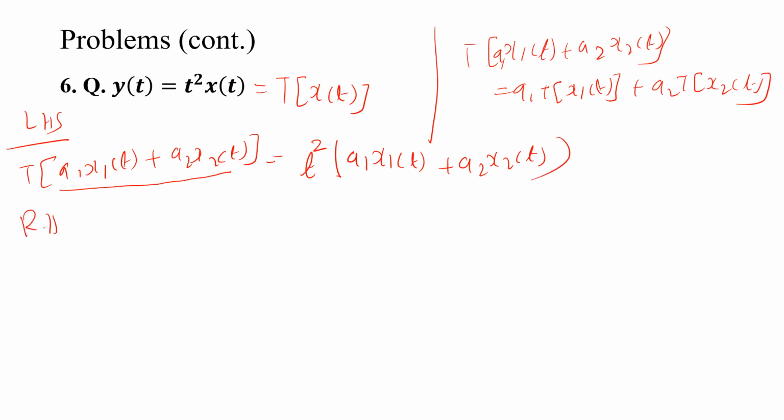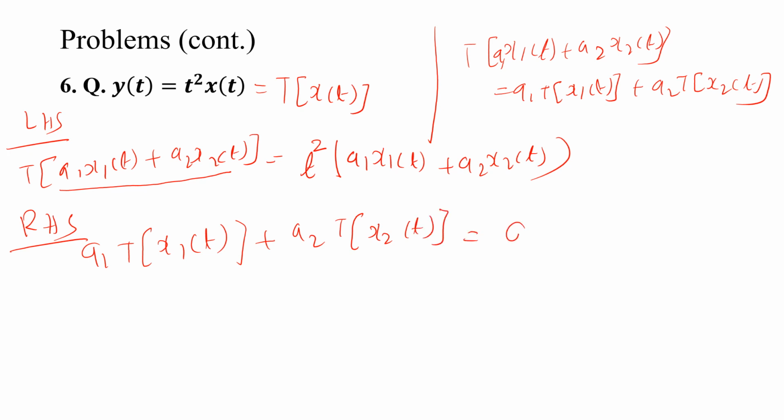RHS. What is RHS? a1 T of x1 of t plus a2 T of x2 of t. So a1 T of x1 of t means it is t square x1 of t, in place of x put x1, plus a2 T of x2, in place of x put x2, so t square x2 of t.